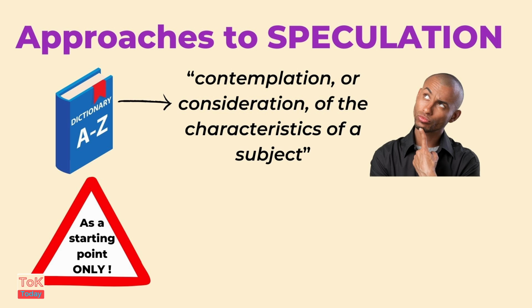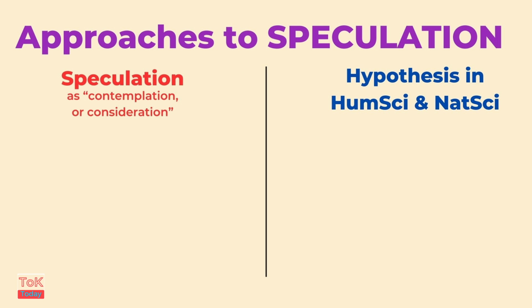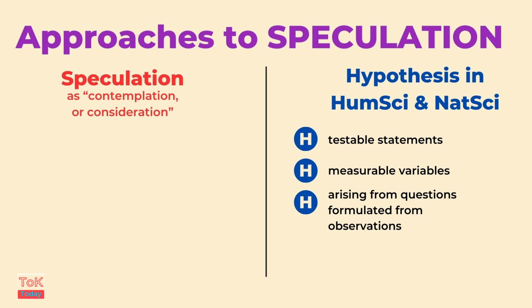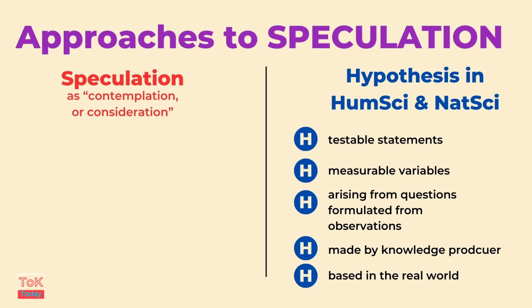Let's start from the idea that speculation is something to do with contemplation or consideration of something else. Now, we've got to think about how that contemplation or consideration might be different to the ways in which we've defined hypothesis, and particularly the AOK-specific ways in which we've defined hypothesis. So, in the human and natural sciences, we've said that a hypothesis is a testable statement with measurable variables arising from questions that have been formulated from observations made by the knowledge observer of the real world.